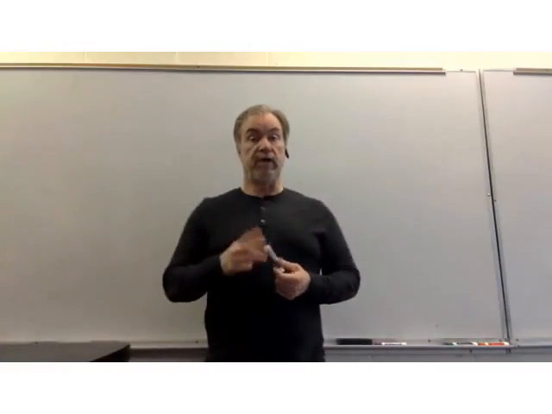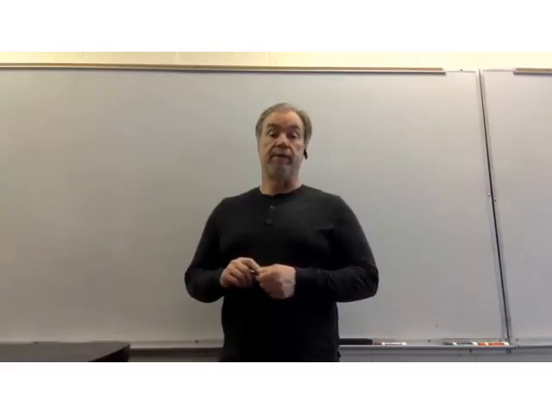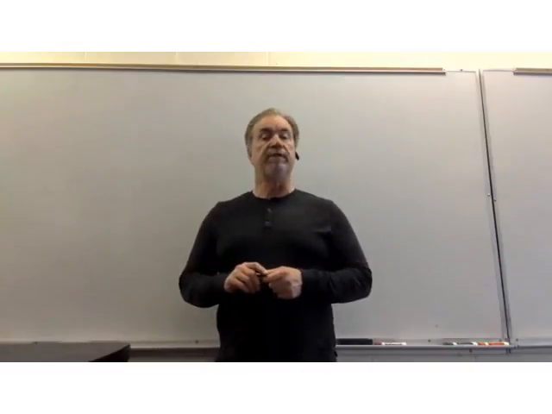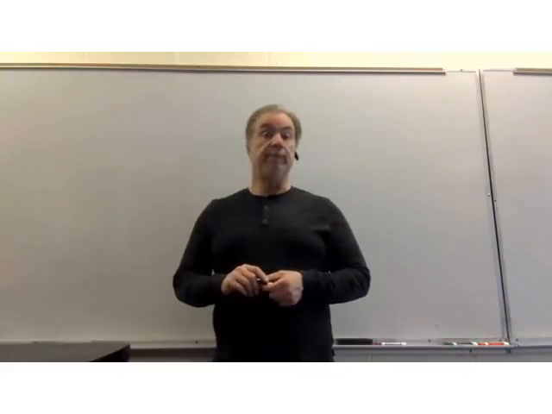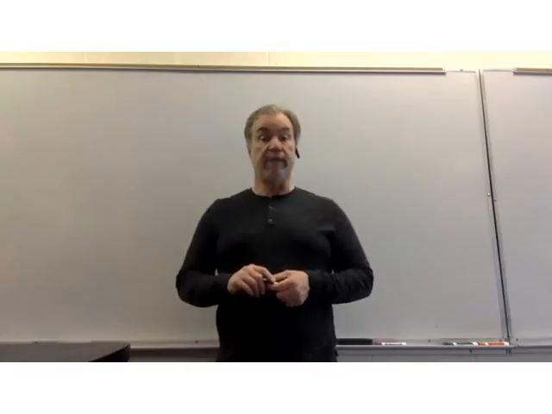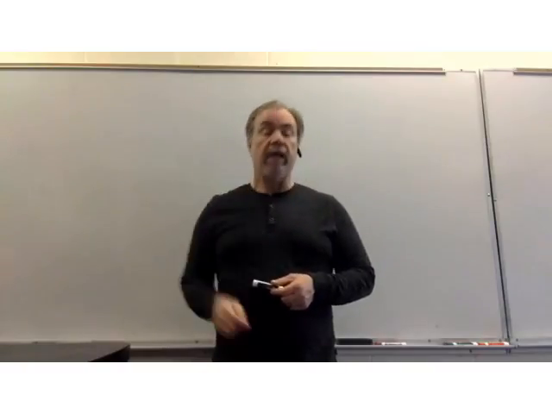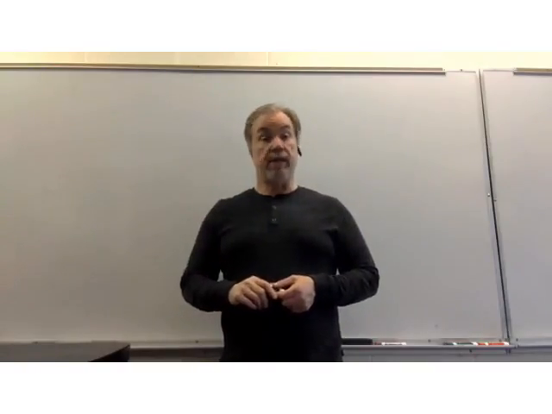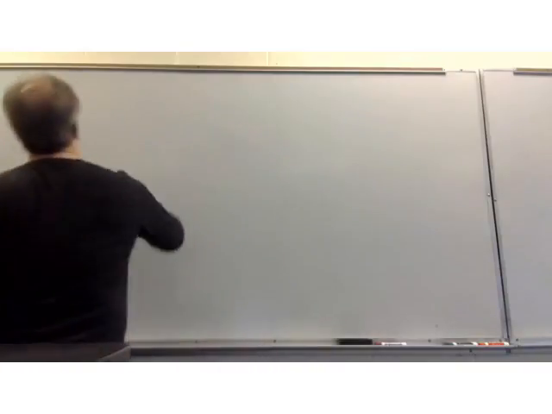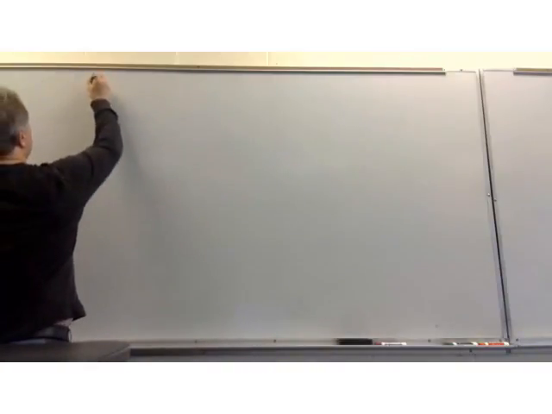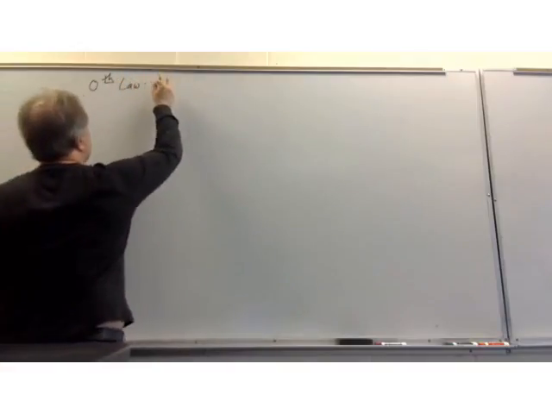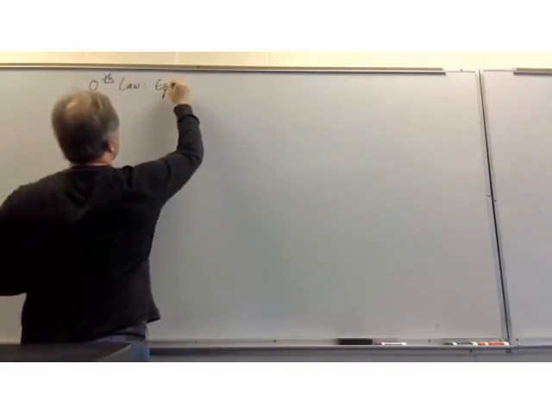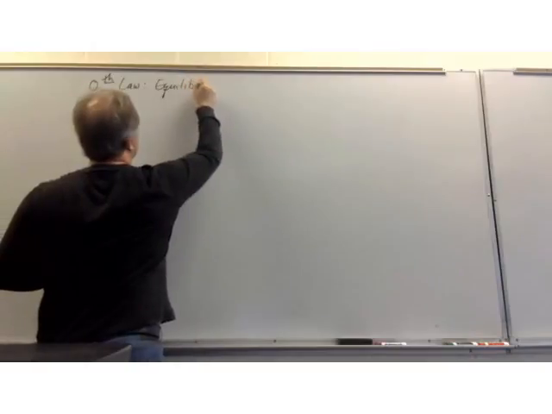And then the third of the three thermodynamic laws, which is called, unfortunately, the second law of thermodynamics, is that the entropy of an isolated system can never decrease. It can stay the same. It can increase, but it can never decrease. So, zeroth law, equilibrium is possible.